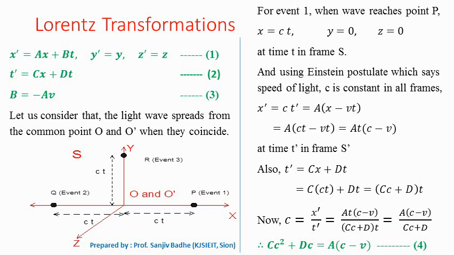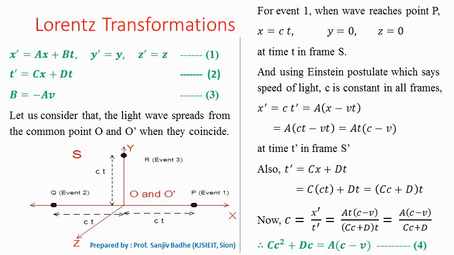Now we will consider 3 events. When the light wave reaches point P, this is event number 1. When the light wave reaches point Q, that is event number 2. And when the light wave reaches point R, that is event number 3. For each of these events, we will try to get one equation, and with these 3 equations and 3 unknowns, we can find the values of the constants.